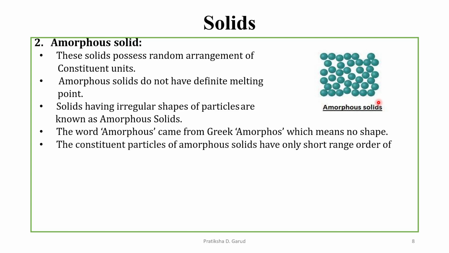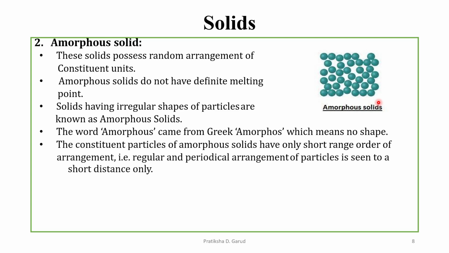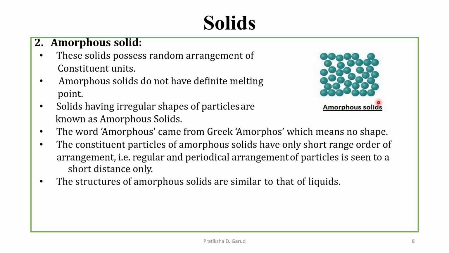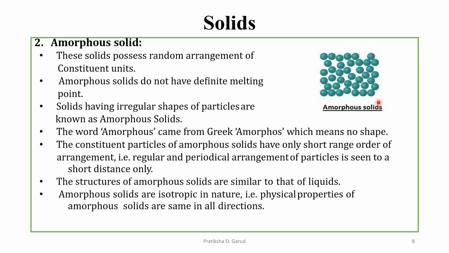The constituent particles of the amorphous solids have only short range order of arrangement. That is, a regular and periodic arrangement of particles is seen only over a short distance. The structure of amorphous solids is similar to that of liquids. So the amorphous solids are isotropic in nature. That is, physical properties of the amorphous solids are the same in all directions, which is just opposite to the crystalline solids. Lastly, examples of the amorphous solids are glass, rubber, plastic, etc. So these are the two types, the crystalline solids and the amorphous solids.